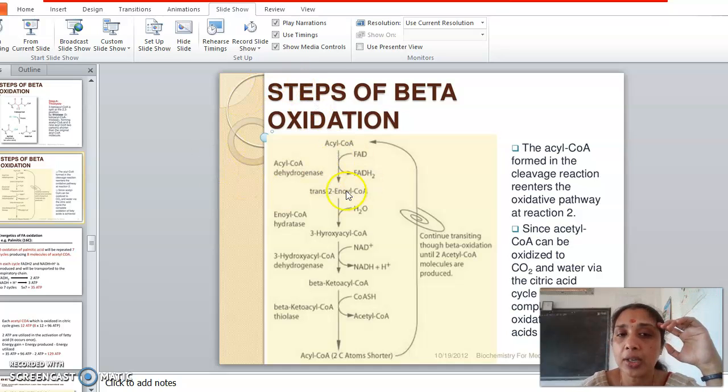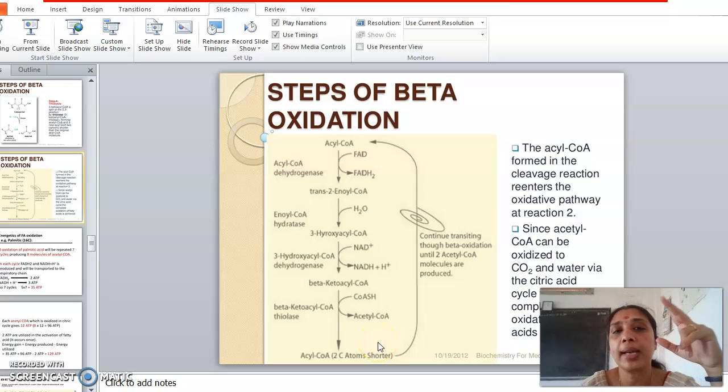So first there is a dehydrogenation in which a double bond is introduced, and this is followed by a hydration reaction where the double bond is again removed by means of introduction of a water molecule, so that an OH is introduced on the 3rd position. In the next step, what happens? The OH is again removed. That is, the second round of dehydrogenation happens. Beta keto-acyl-CoA or 3-keto-acyl-CoA is formed, and the last one is the removal of 2 carbons in the form of acetyl-CoA.